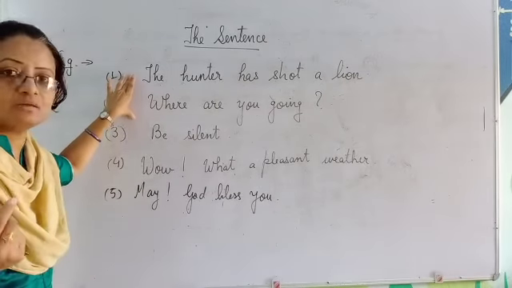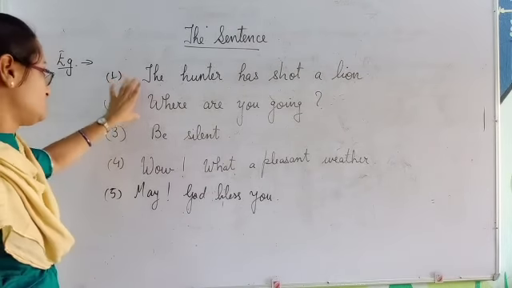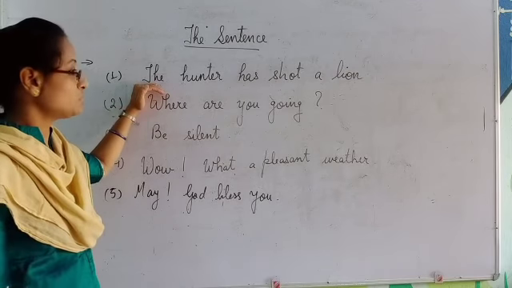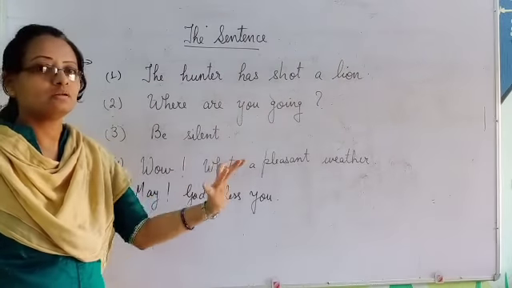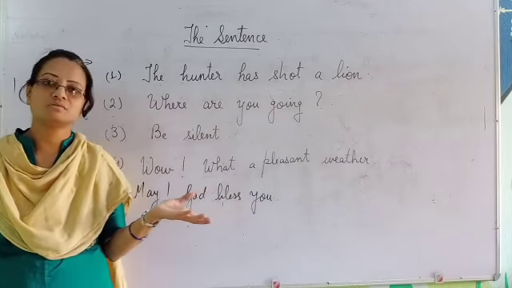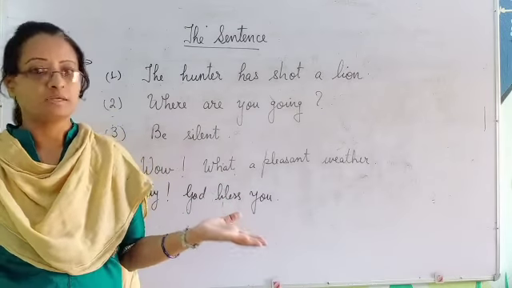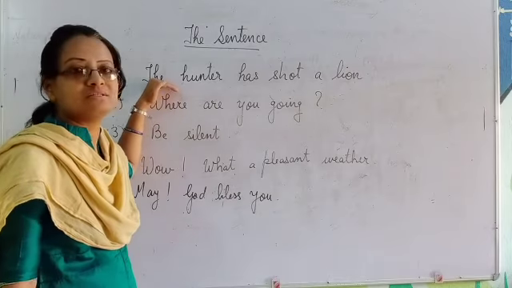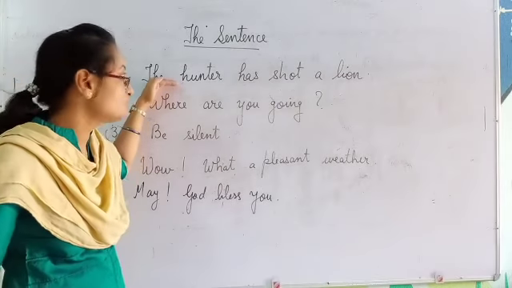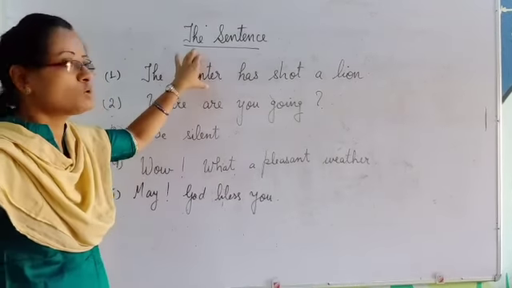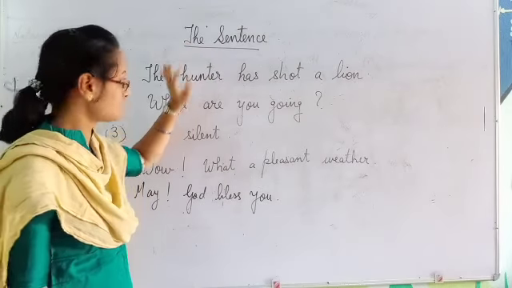Okay, when you speak them, you will speak them with different expressions. When I read out the first one, the hunter has shot a lion, it is a normal statement given by me. It is just a declaration given by me. I have spoken these sentences in a normal tone. So this is one type of sentence.